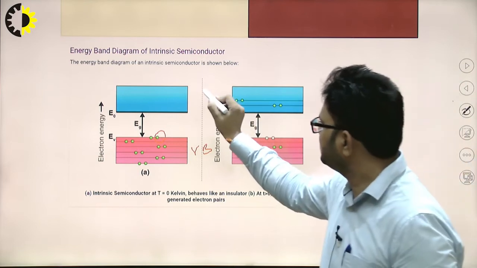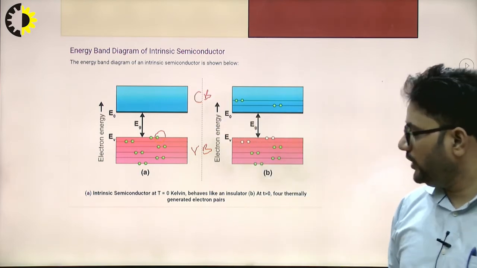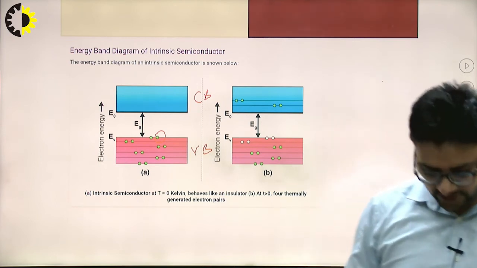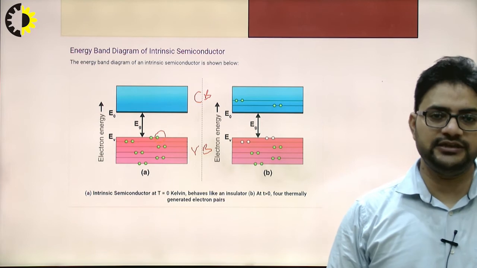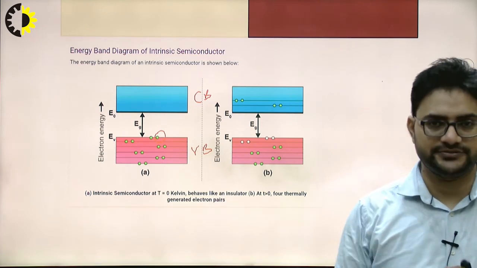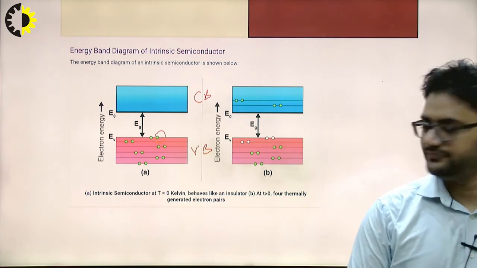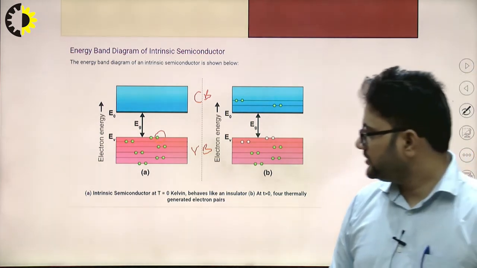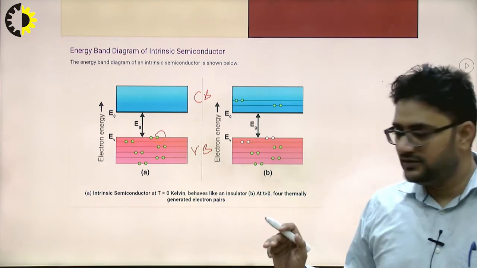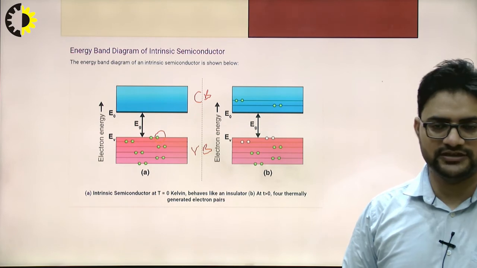Okay, so this is called the conduction band. Now at the temperature 0 degree Kelvin, all the free electrons will be bonded together through covalent bonds in the case of semiconductors, right? So the total energy will be very less.